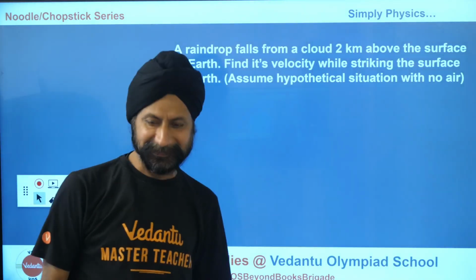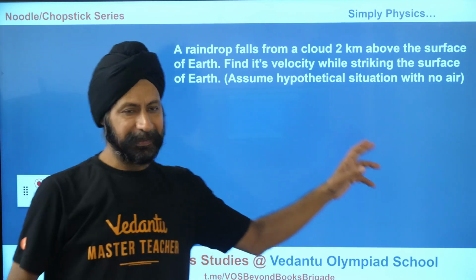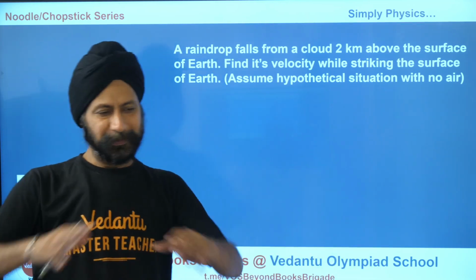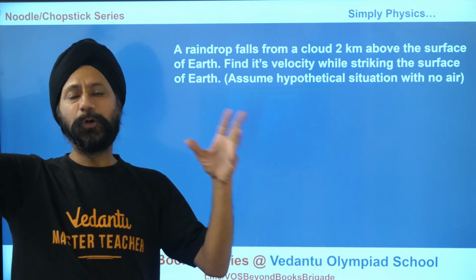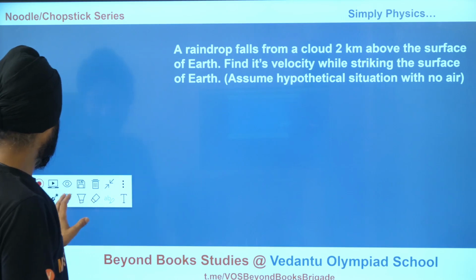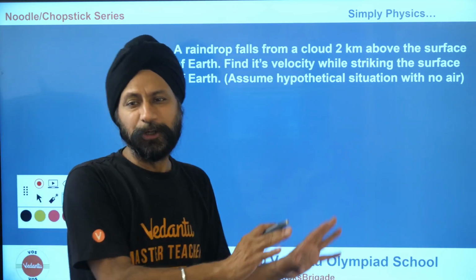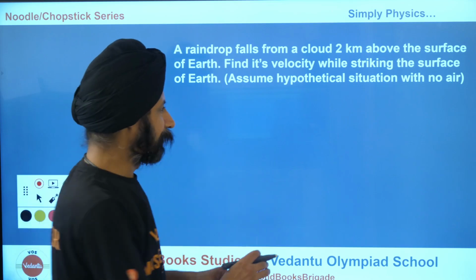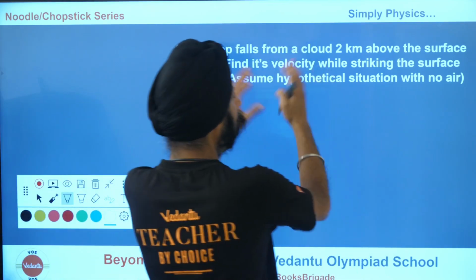So to understand that, let's try this hypothetical question where we ignore air. There is no air, and there is a raindrop that starts falling from 2 kilometers above the surface of Earth. Find its velocity while striking the earth. Very easy concept out there, I know, but this is going to be very useful to understand the terminal velocity.